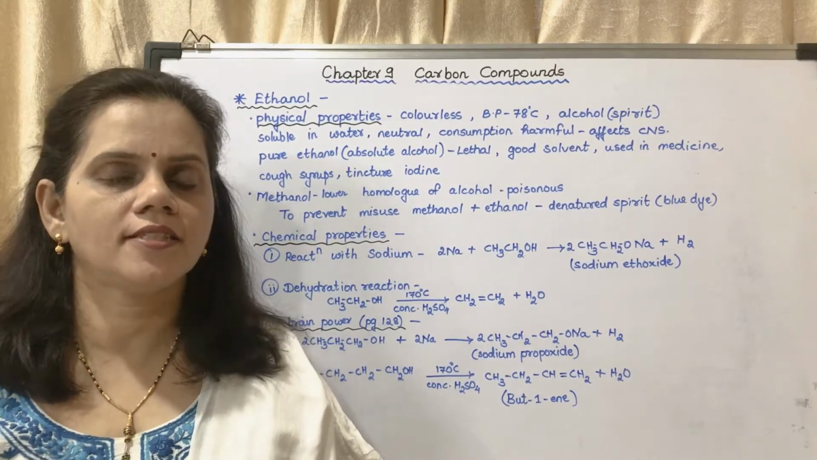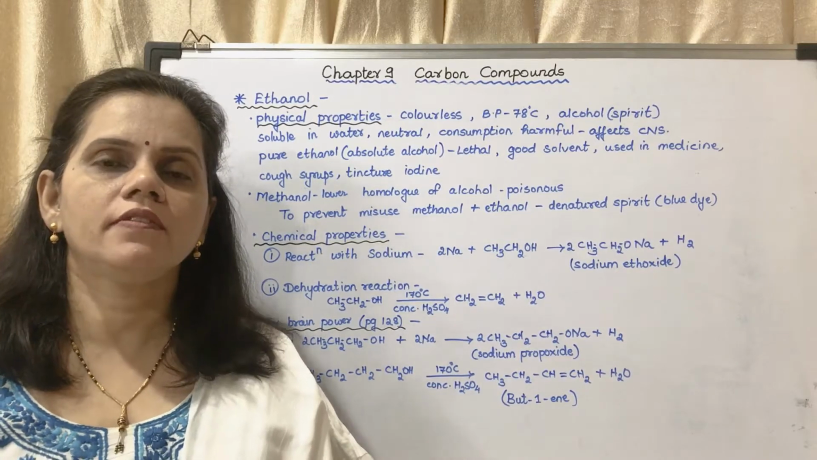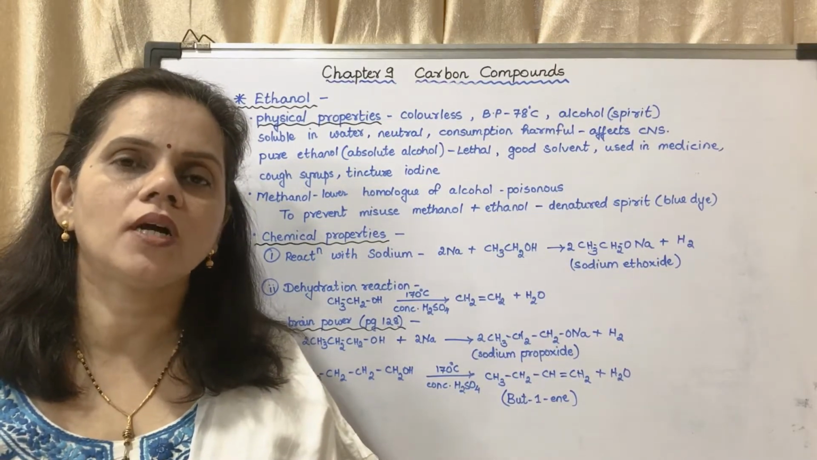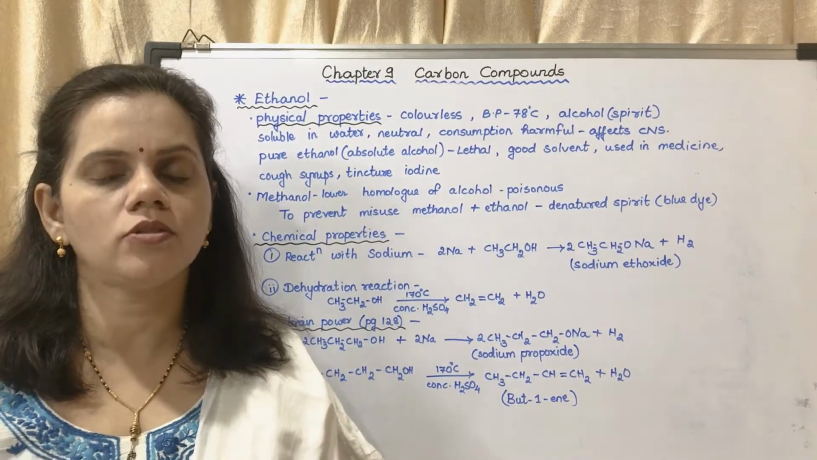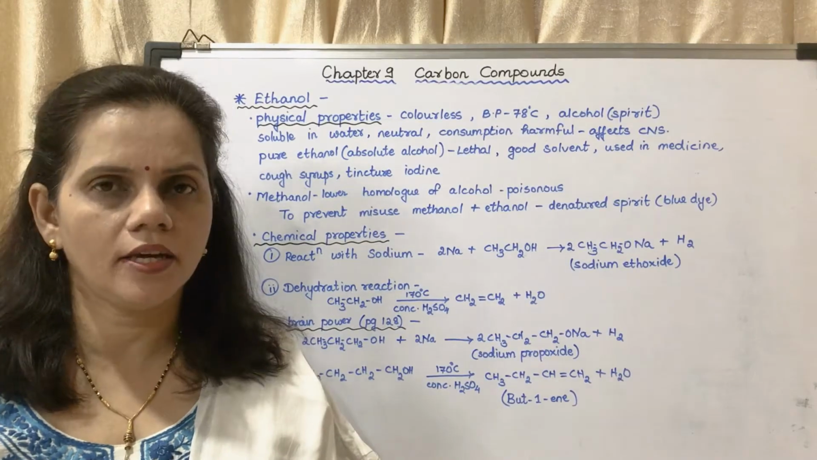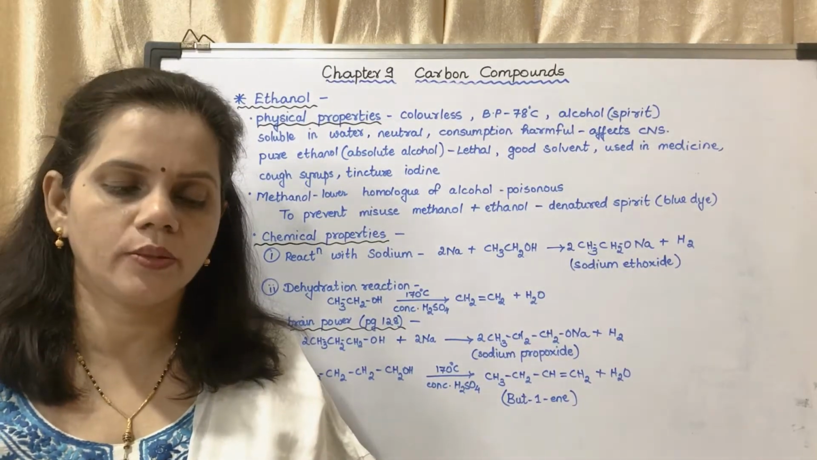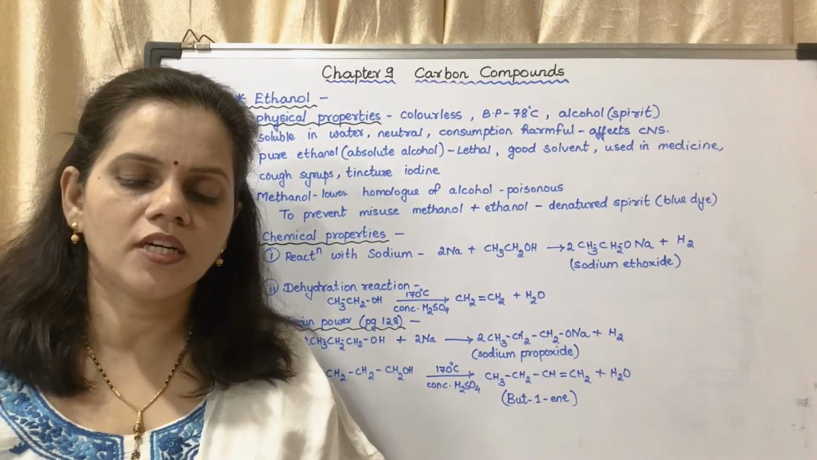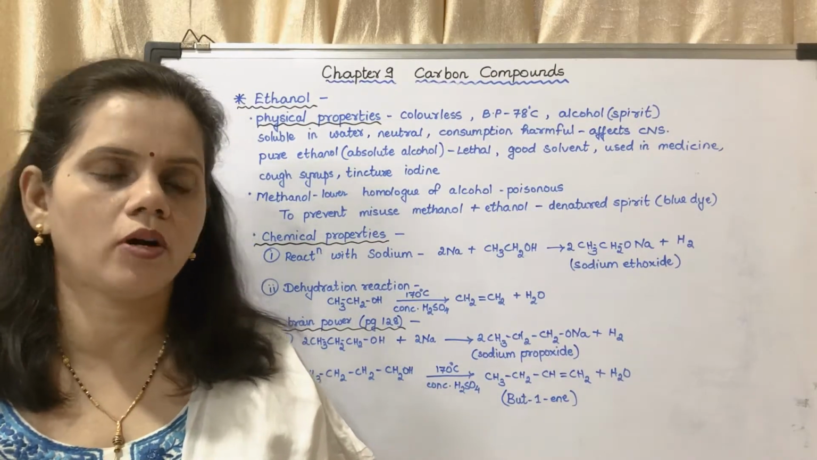So in the other lecture we studied about the general characteristics of carbon compounds. Today we will be studying the last part of the chapter about two carbon compounds, about the physical and chemical properties of two carbon compounds, ethanol and ethanoic acid. First we will study about ethanol, page number 127. Ethanol and ethanoic acid are two of the commercially important carbon compounds. Let us now learn more about them.